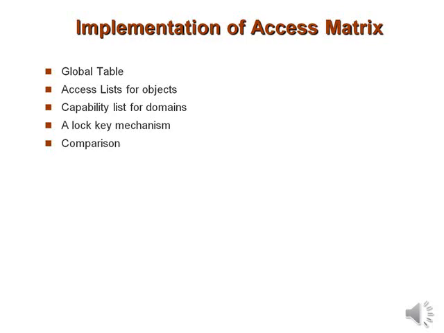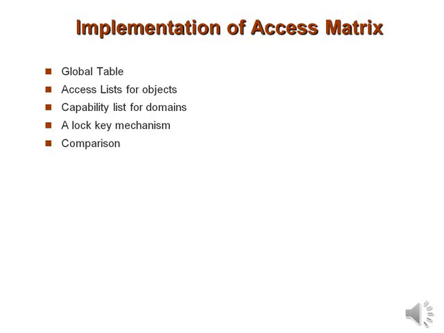If the entry is found, we allow the operation. If it is not, we check the default set. If M is in the default set, we allow the access. So this is regarding the access list of objects. The access list of an object contains domain and rights set.